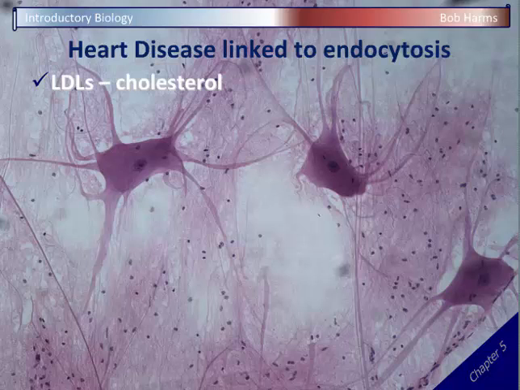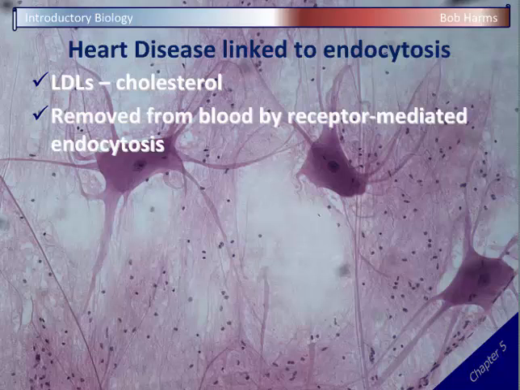Okay? And we mentioned HDLs and LDLs before as our different types of fats in our blood, and we said the LDLs were the bad fats. They're the fats that end up getting converted into cholesterol. Well, it turns out if you've got lots of LDLs in your blood, your body's going to try to remove them first before they're converted into cholesterol. And we remove these LDLs from our blood through receptor-mediated endocytosis, that our cells have little protein receptors that bind these LDLs and take them inside. And if we do that, those LDLs get digested and they don't get converted into cholesterol.